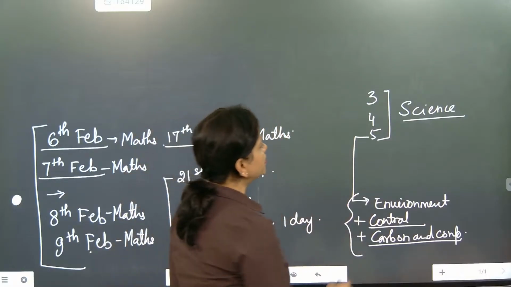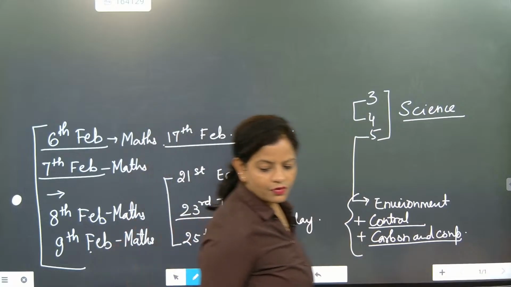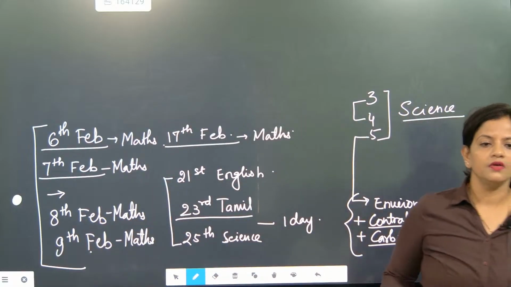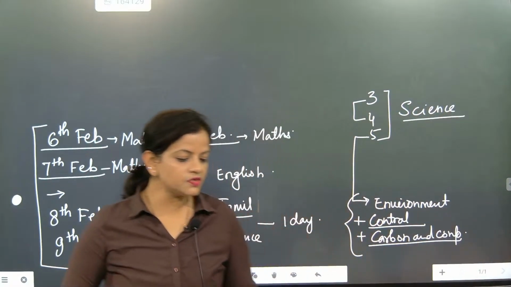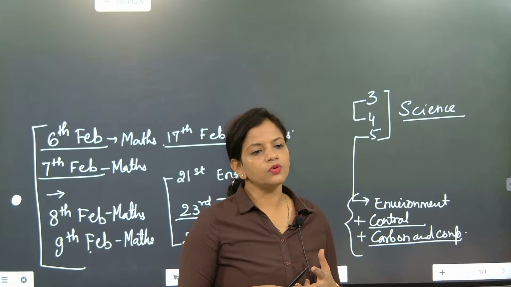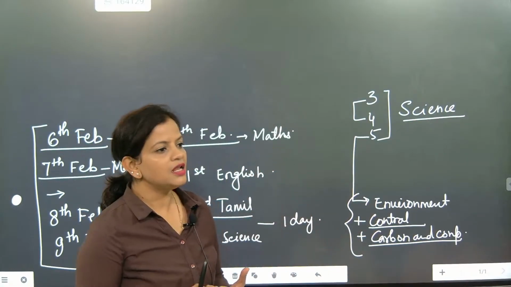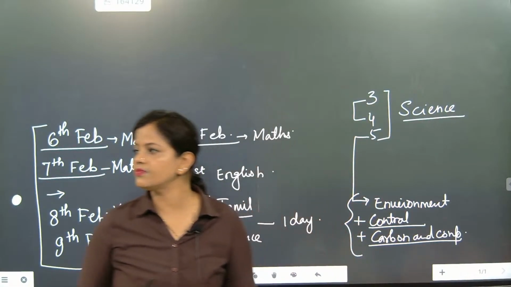Understood or not? Third and fourth, we are going to put full focus today and tomorrow. Our full focus should be only on physics. Understood or not? So in physics we finished the light mirror part yesterday. Today, what part are we going to do? Refractive index, and then we are going to do the lens part, lens related numericals, and lens related important questions.